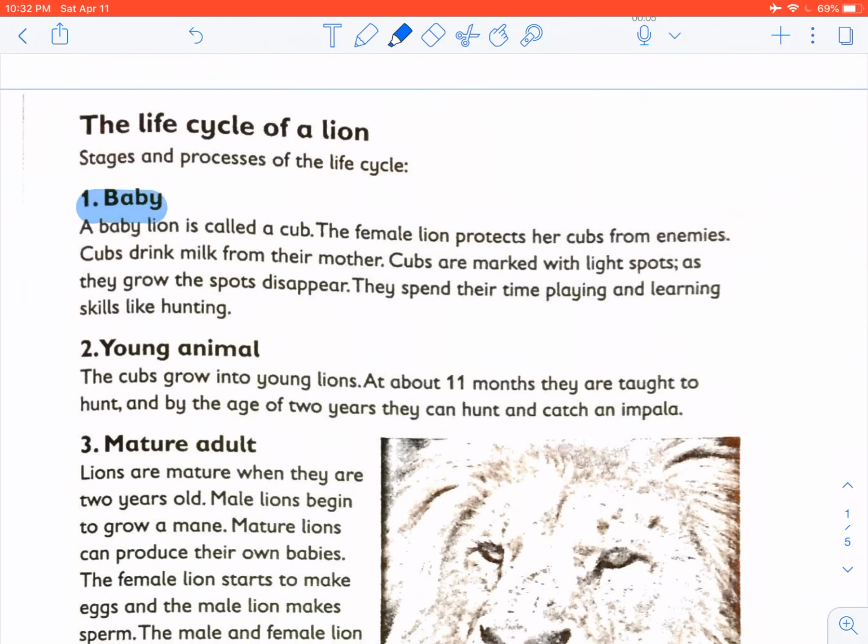First stage, the baby. The baby lion is called a cub. The female lion protects her cubs from enemies. Cubs drink milk from their mother, which means that they are suckled by their mum. Cubs are marked with light spots. As they grow, the spots disappear. They spend their time playing and learning skills like hunting.